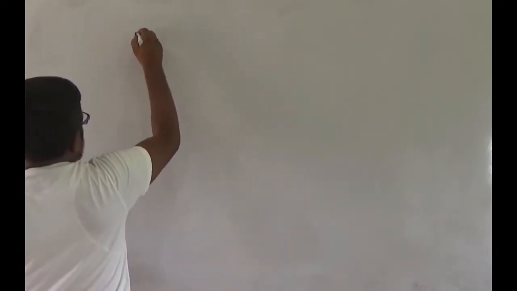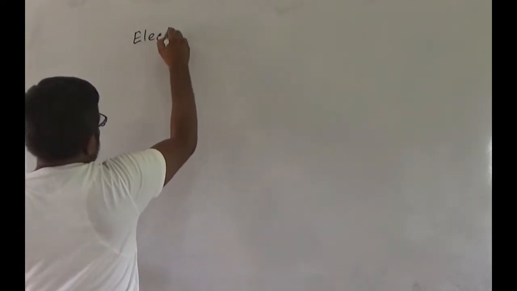Now we are going to discuss the process of electric polarization.